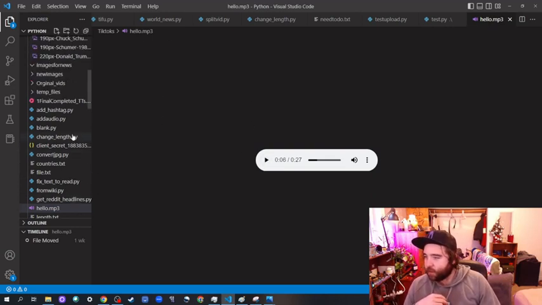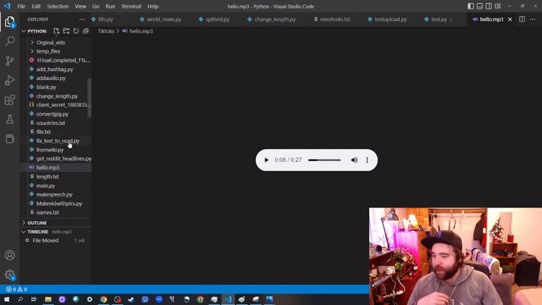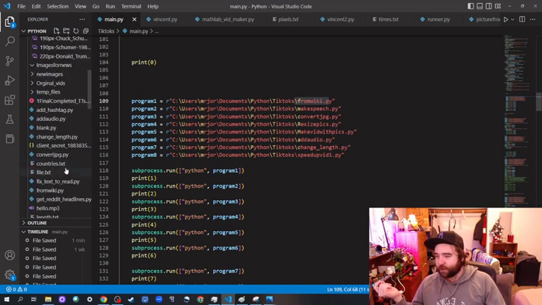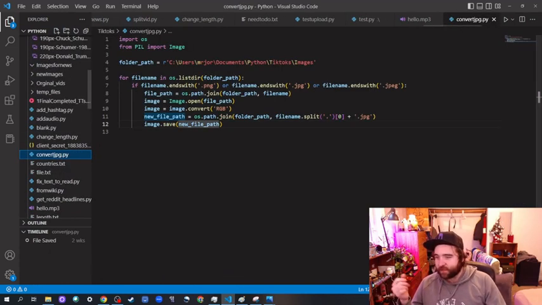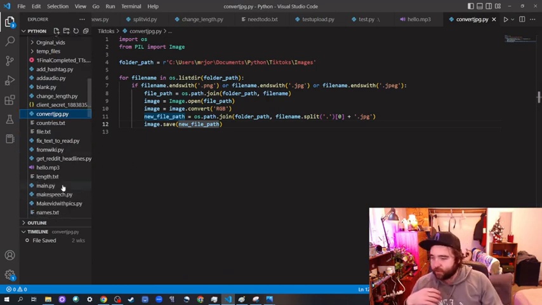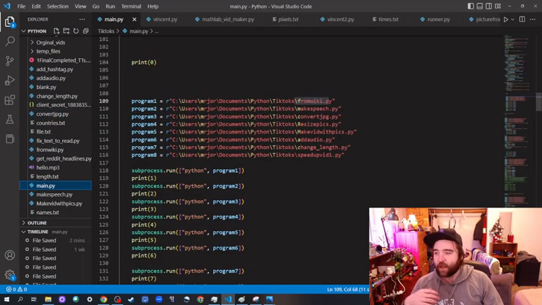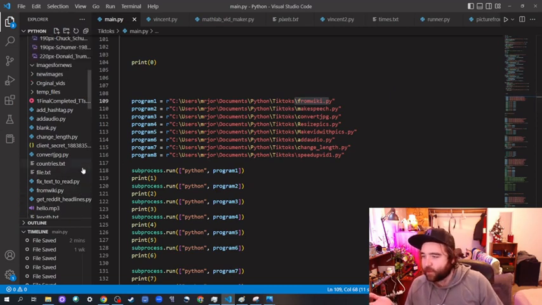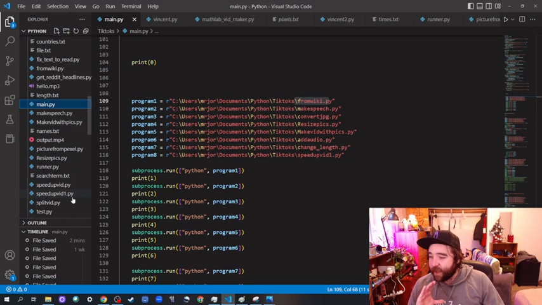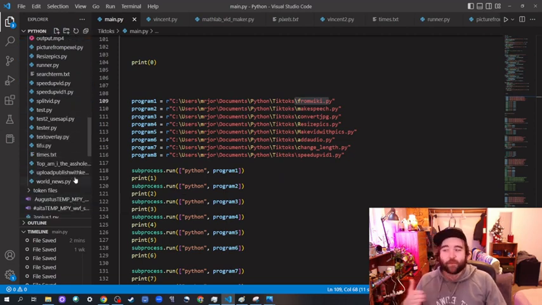So let's see. Let's go back to the main. And next thing it does is it converts the JPEGs. Do we even need to look at that? I mean, I don't even know if that's necessary. I just had ChatGPT make a program that converts all the pictures to JPEGs. And then I had to resize them to make them the proper video, make them the proper thing. And it ended up that I had to add black bars. Like, that took some going back and forth a little bit.